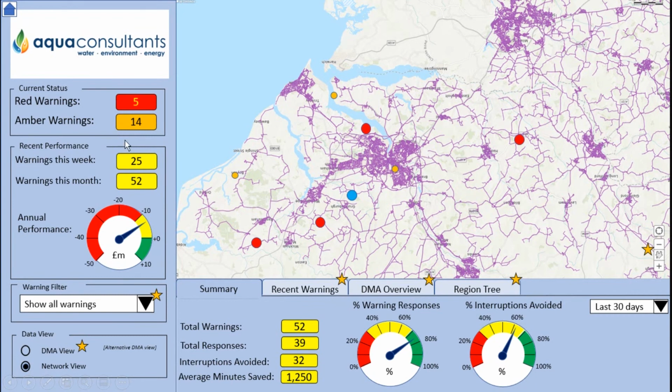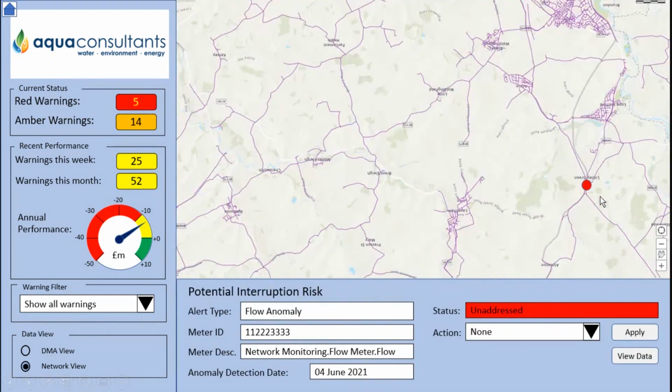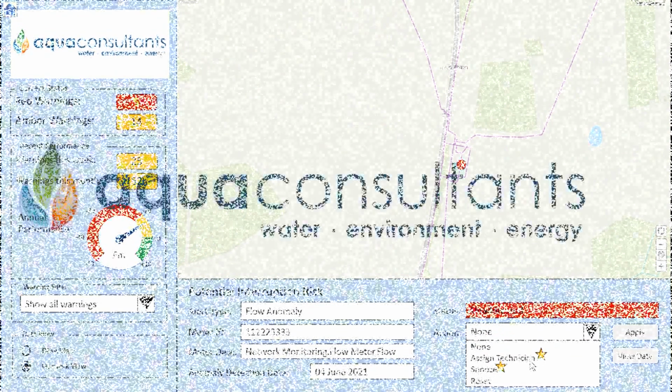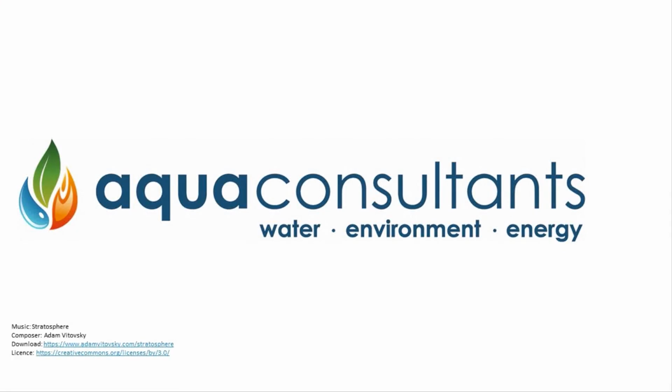An early warning system, such as this, has the potential to reduce interruptions to supply and other performance commitments, such as leakage and customer contacts. This, in turn, would reduce costs and significantly improve customer experience.